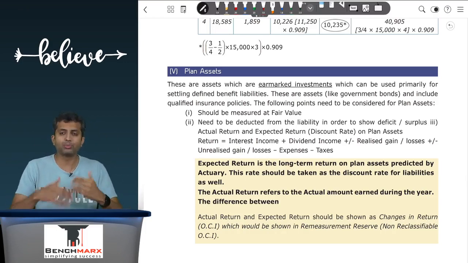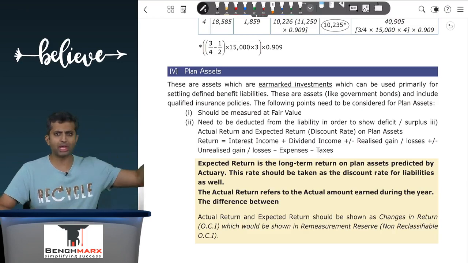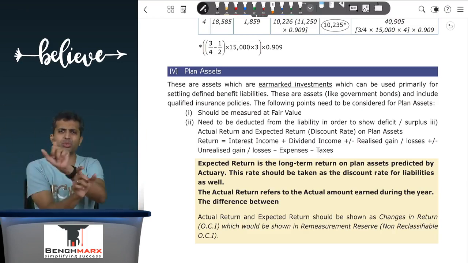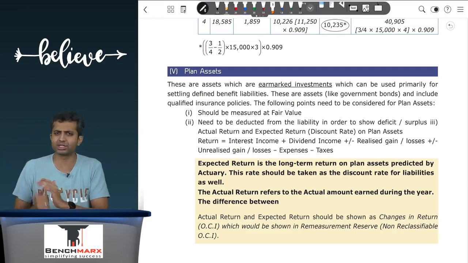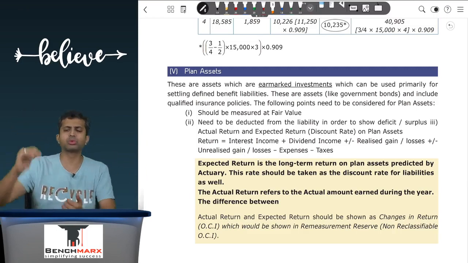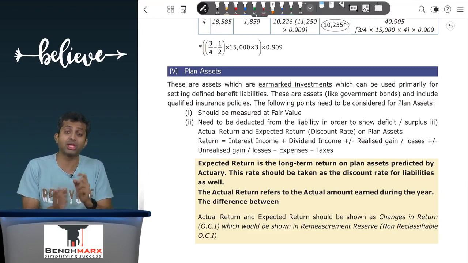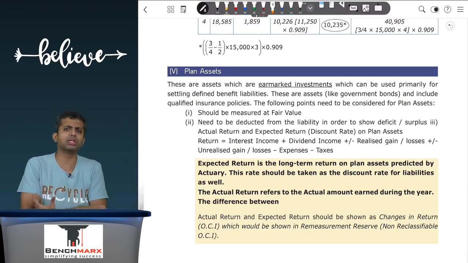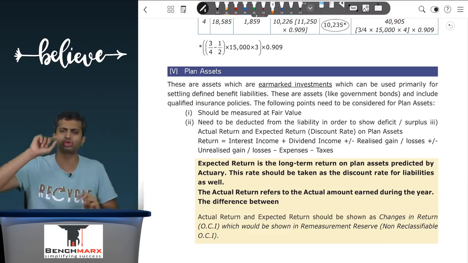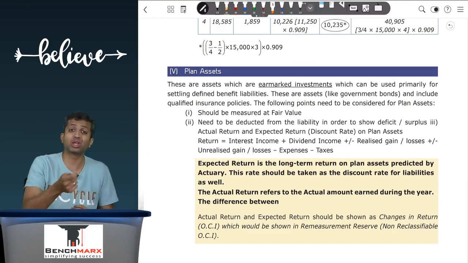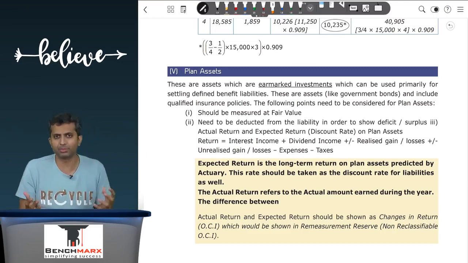And second, while presenting them in the balance sheet, we don't show the liabilities separately, we don't show the assets separately. In fact, we net them off and just show the net amount. Like we show debtors, less provision for bad debts and show the net amount. Fixed assets, less provision for depreciation and show the net amount. In a similar way, I will take the liability. Let us say my liability comes to 5,000 minus my plan assets are 4,000. So I will not show liability of 5 and a plan asset of 4. I will rather show 5 minus 4. That is the net 1,000, which is the net liability for the company as a whole.